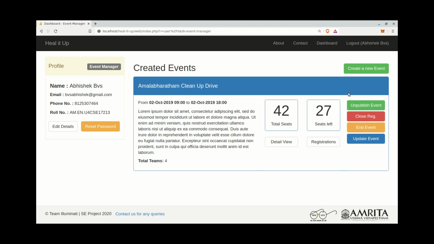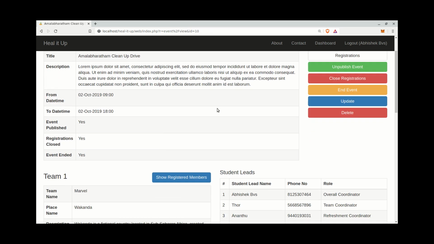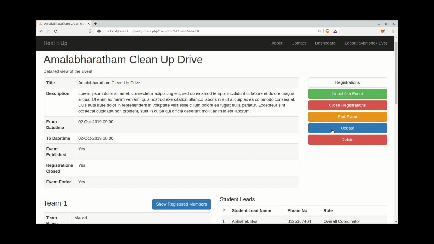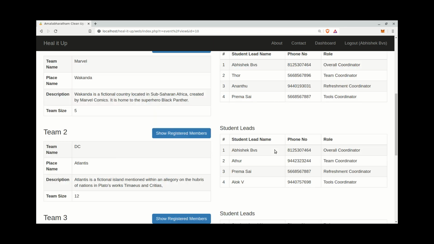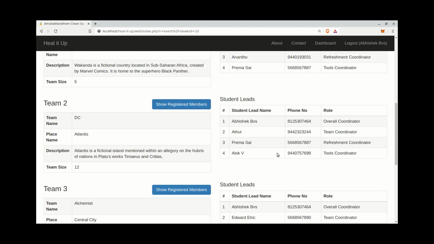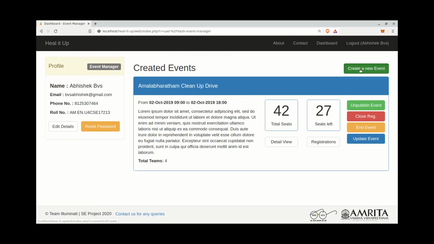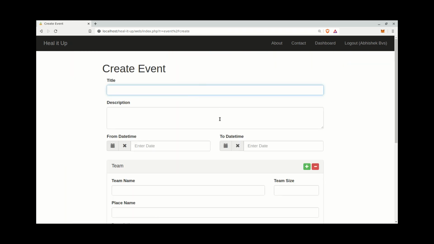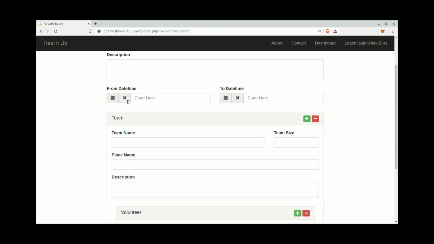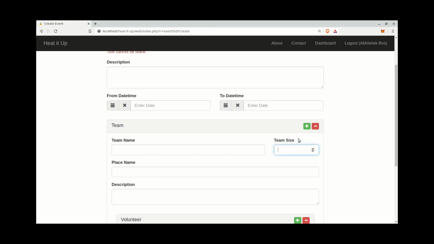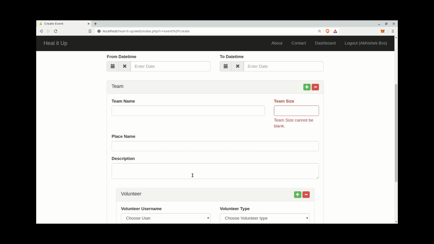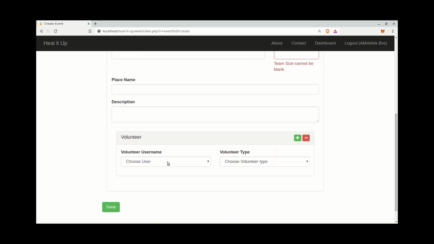The event manager can create an event and can view the events created by him. They can manage the events like updating, publishing, and ending the event. They can see the overall registration statistics and can close registrations whenever it's necessary. Event managers create events by filling in the form: event title, from and to date and time, description, and they can add teams, filling in team name, place details, and size as needed. Student leads can be assigned to each team from the available list.